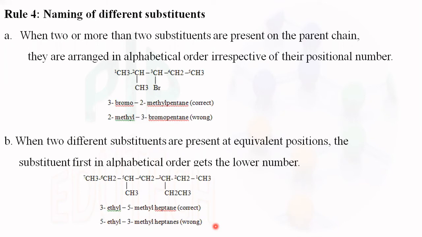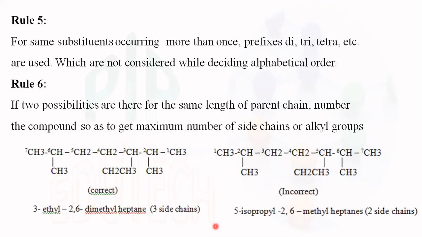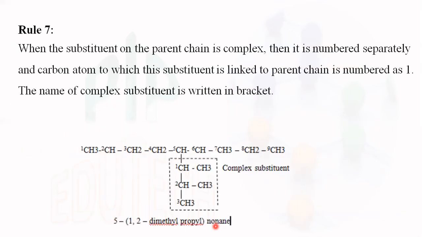naming of the substituent based upon its alphabetical order. The fifth one is more than one substituent of the same type, the same substituent present more than once. So it is considered as di, tri or tetra, etc., depending upon the number of substituents present. The sixth rule is naming based upon the maximum number of side chains. Then the seventh rule is naming of the complex substituent separately, which is written in a bracket.